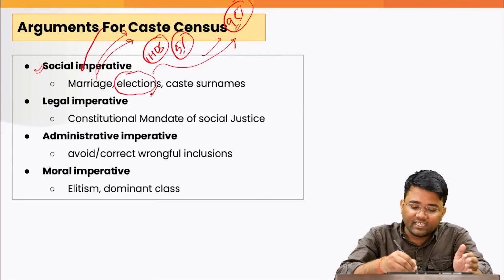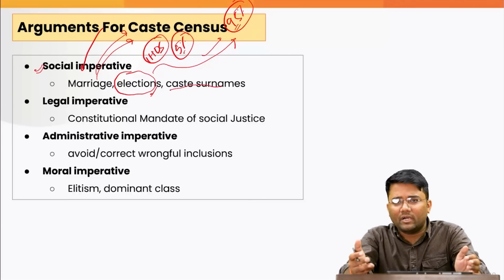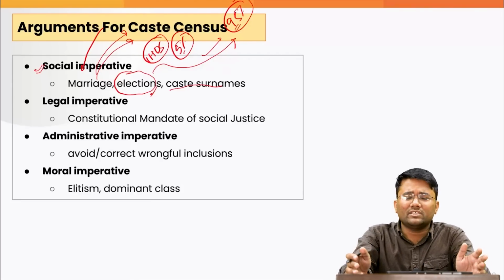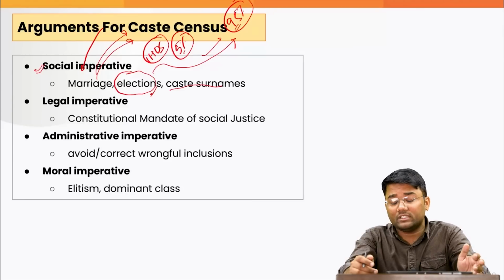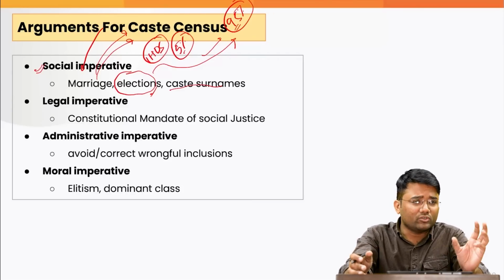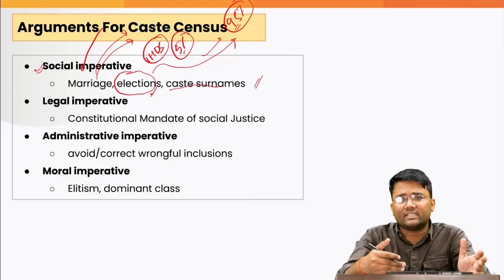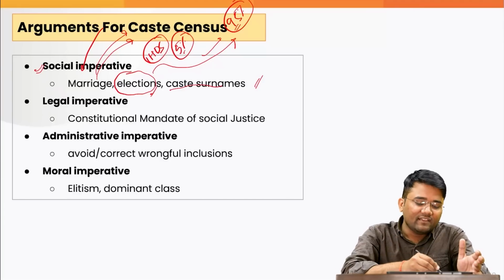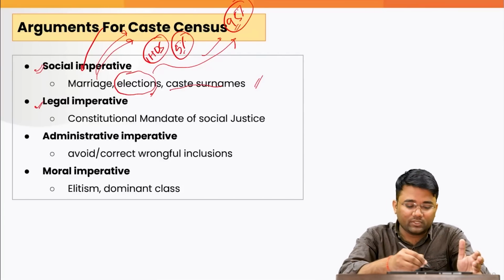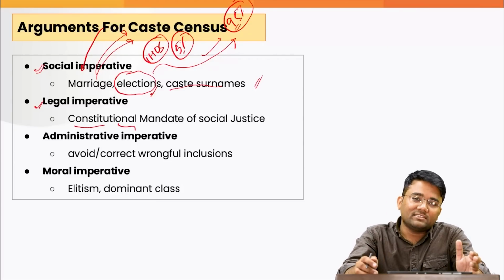Then the caste surnames. Whether you are making an Aadhaar card, passports, or any of the official government documents, or even schools, everyone is using surnames. That shows which particular caste they belong to, and most of these surnames belong to a specific caste. So again, the proponents say that due to these factors, the social imperatives emphasize that we should go for the caste census.